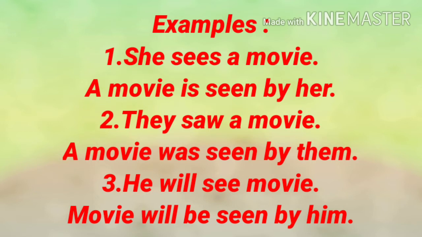Example number 3. He will see movie. It is a simple future tense. Students, you have to see now, when simple future tense is in active voice, how to convert it into passive voice. Same thing is here. Answer is, movie will be seen by him. Movie, it is a subject, but it was object in active voice. Will be, sees, third form, seen by, action is done by he converts into him.